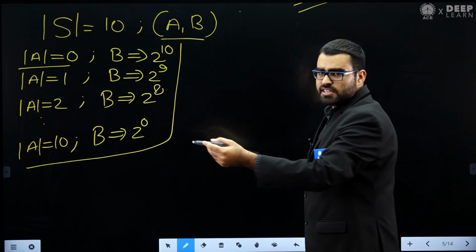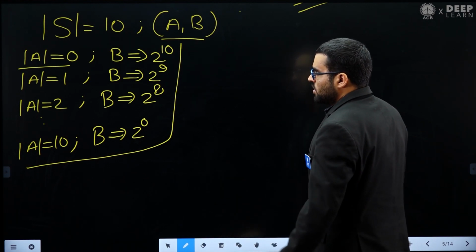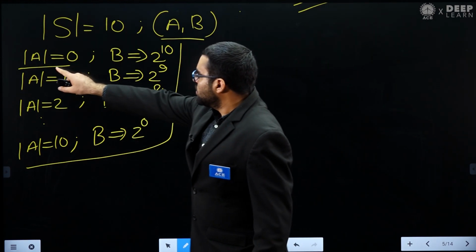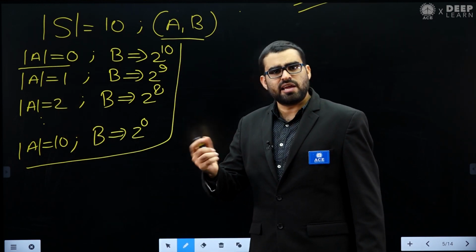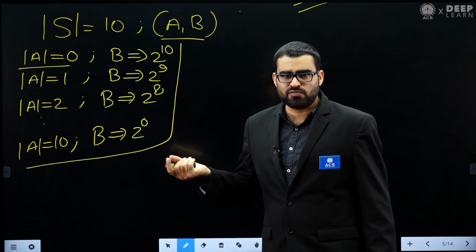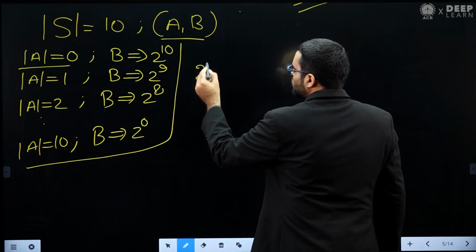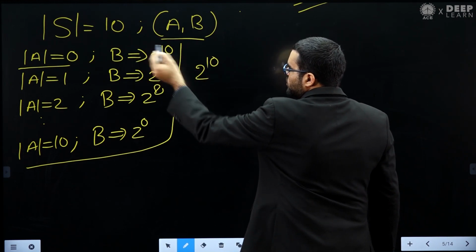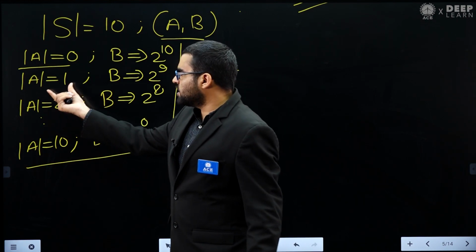When set A has cardinality 0, then there are 2 power 10 choices for B. When set A has cardinality 0, it means set A is the empty set. So there is only one possibility for A, the empty set. In that case we have 2 to the power 10 choices of B, plus when set A has cardinality 1.